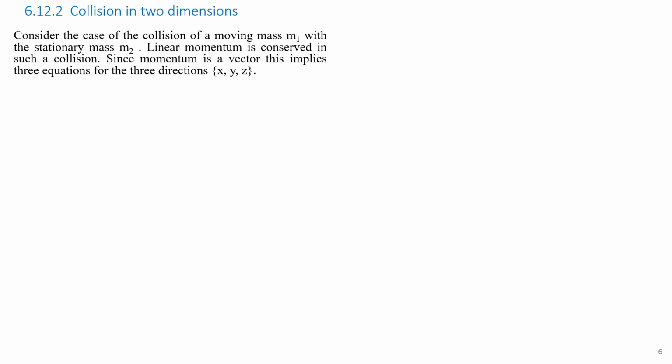Here, in the case of collision in two dimensions, the motion will be in a plane. So consider the case of the collision of a moving mass m1 with the stationary mass m2. Linear momentum is conserved in such a collision. That is, the linear momentum is conserved in this case also.